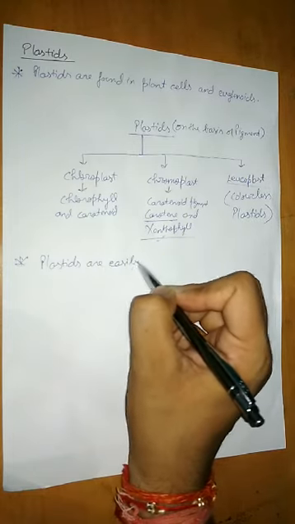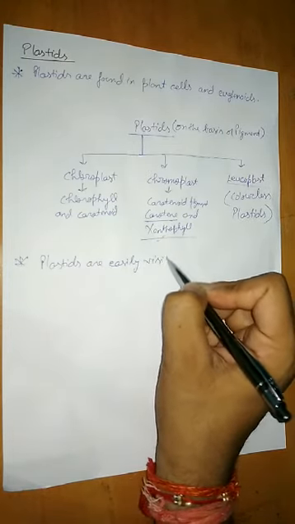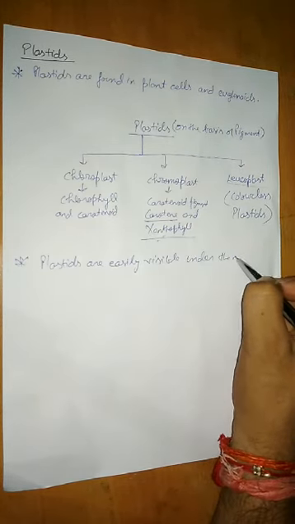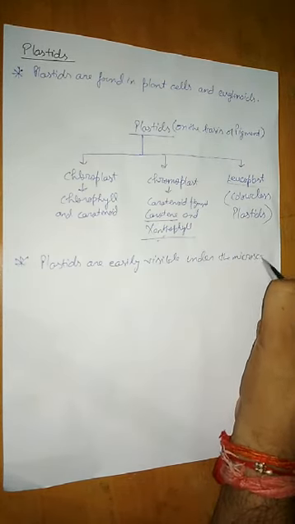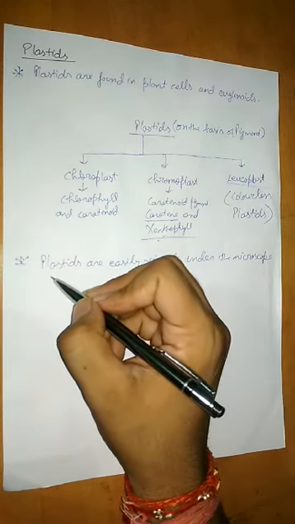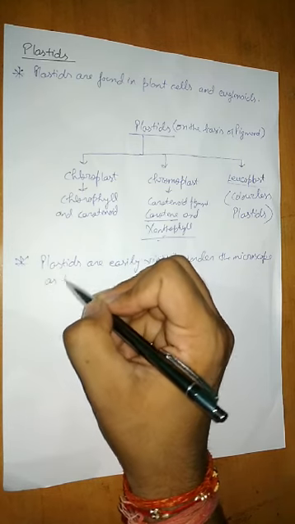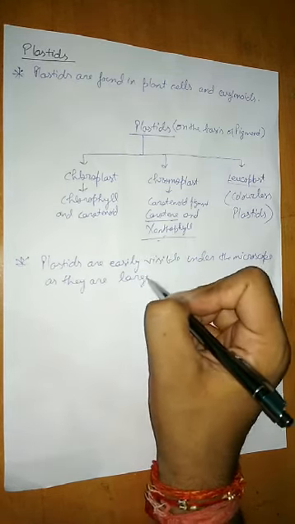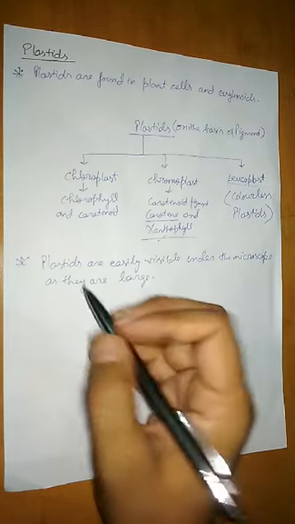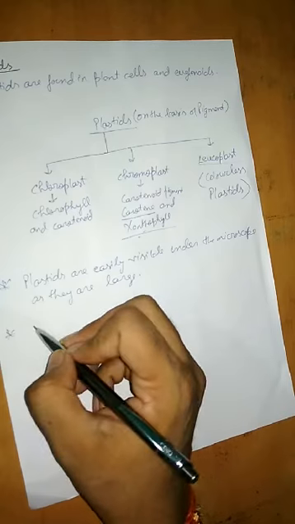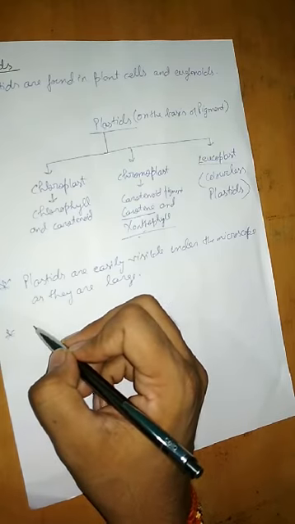So plastids are easily visible under the microscope. They are visible under the microscope as they are large. So only important points I will write here.